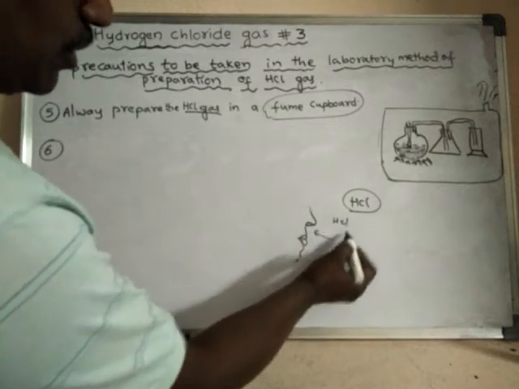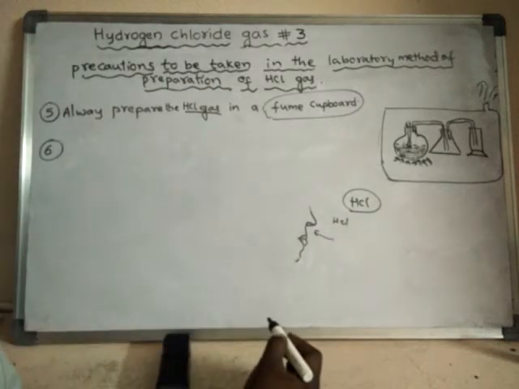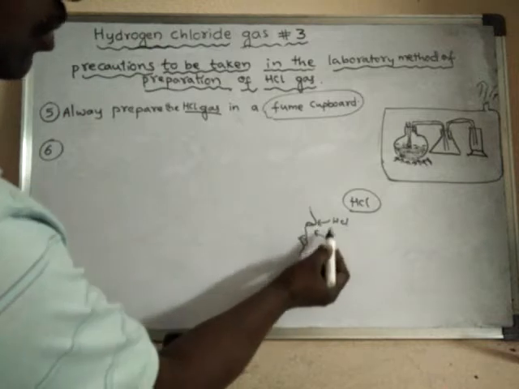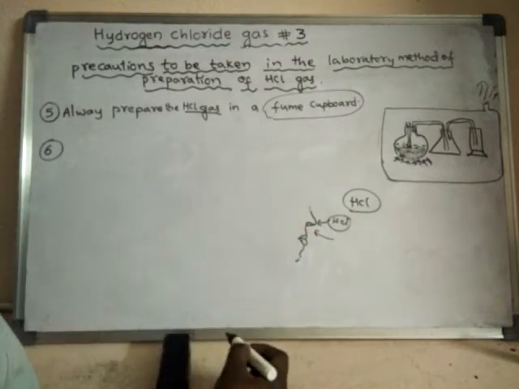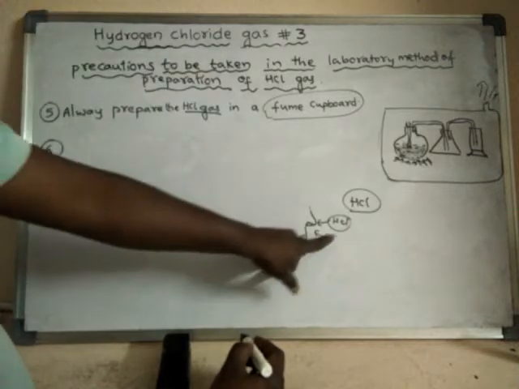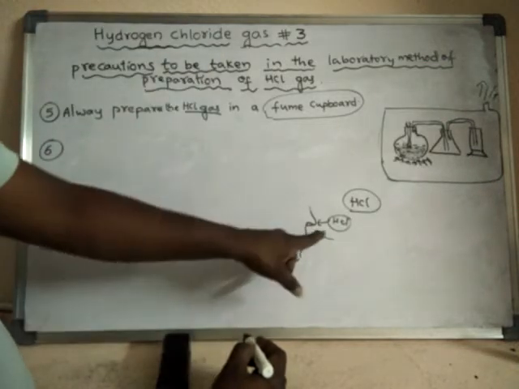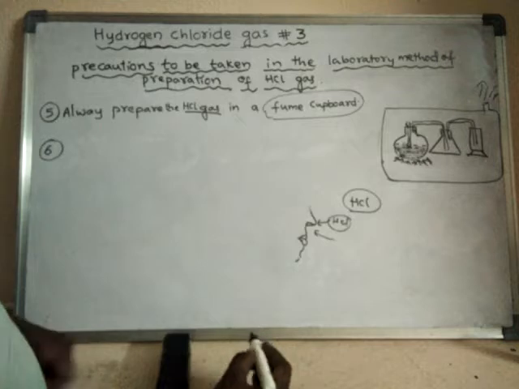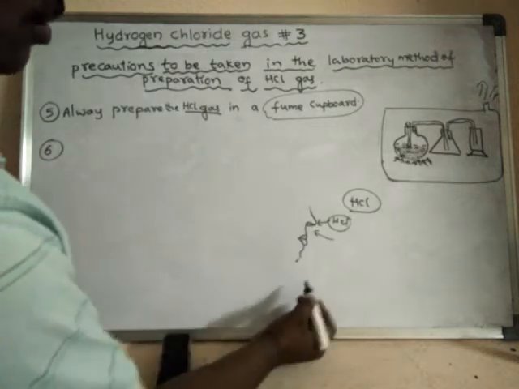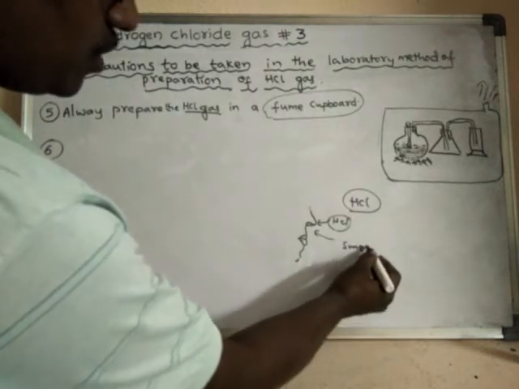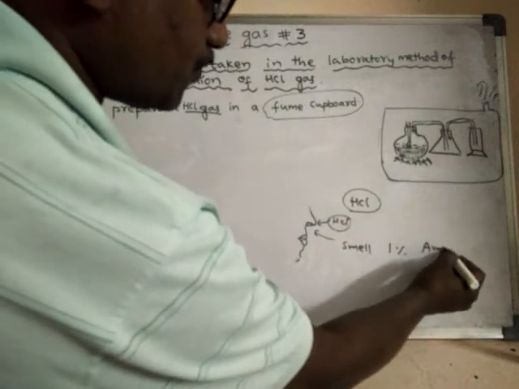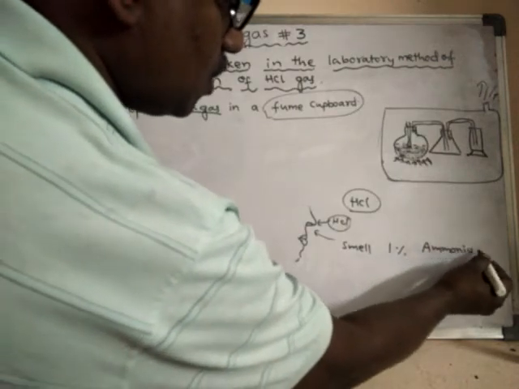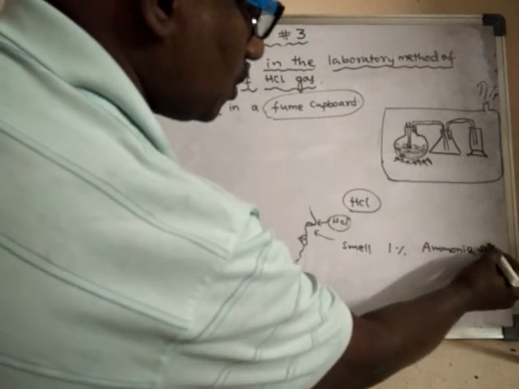If this person has inhaled the HCl gas, in order to neutralize it, because this is an acid and it shows its effect, this person should smell 1% ammonia solution.